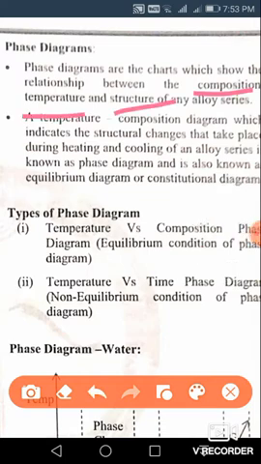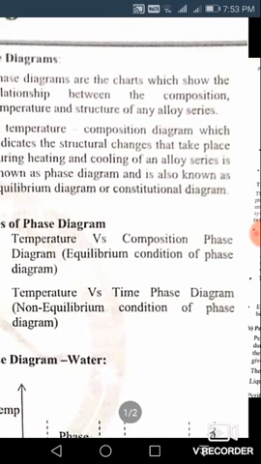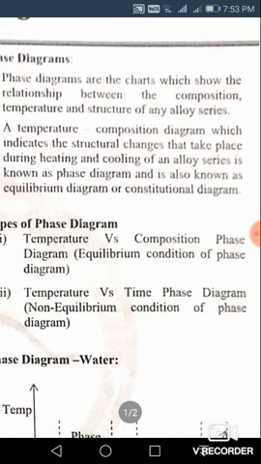A temperature-composition diagram which indicates the structural changes that take place during heating and cooling of an alloy series is known as a phase diagram. On the y-axis you take temperature, and on the x-axis you take the composition of the alloy. For example, in the iron-carbon diagram, you take iron and carbon percentage on the x-axis and temperature on the y-axis. We will come to that shortly.